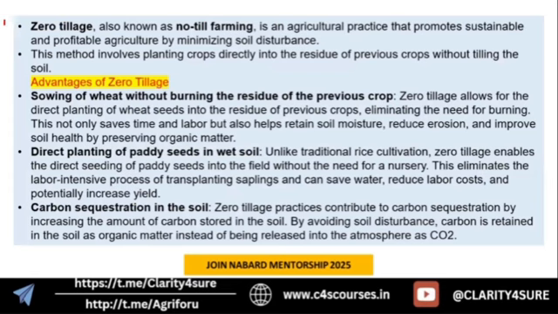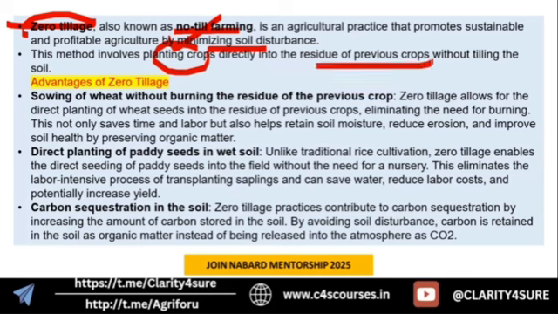Zero tillage is a no-till farming method where we are minimizing the soil disturbance. We are planting the crops directly into the residue of the previous crop, because of which sowing will be done on time. We know that farmers from Punjab and Haryana burn these residues to save time, and that is going to be avoided, so there will be no pollution. Then this residue in the soil is going to increase the biological activity and the carbon in the soil, so that is again a benefit, an advantage.